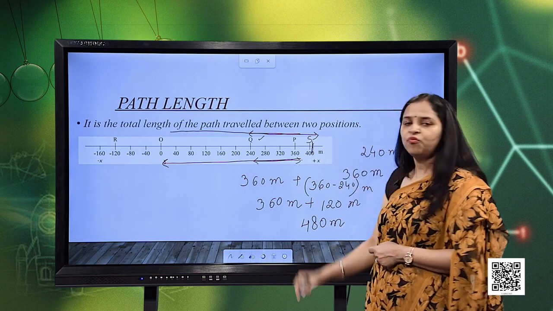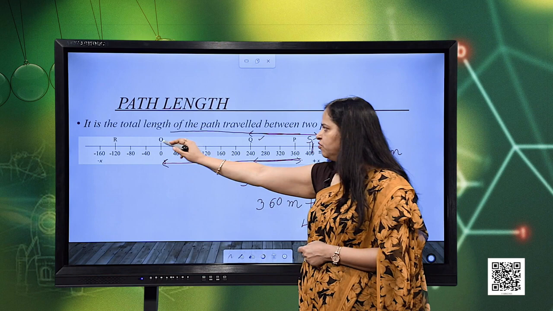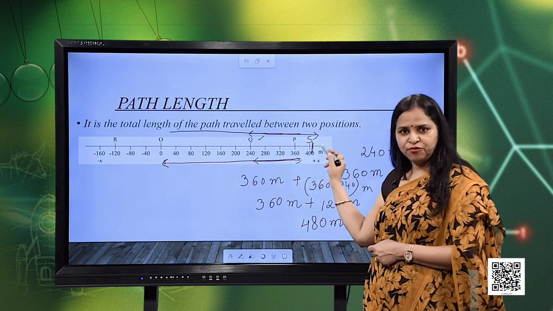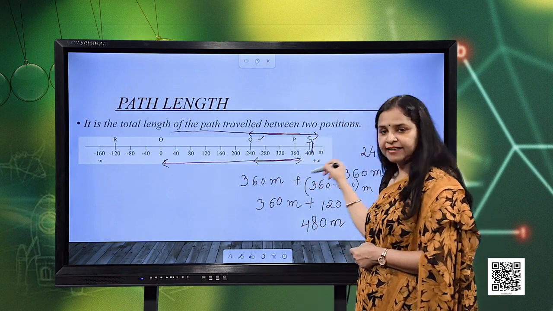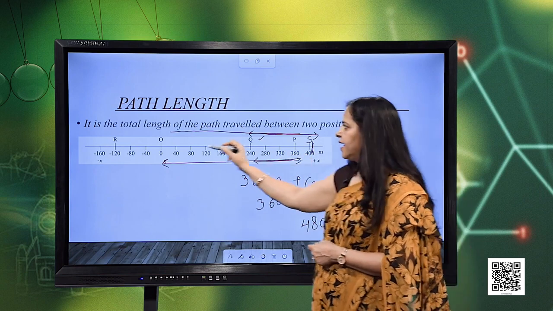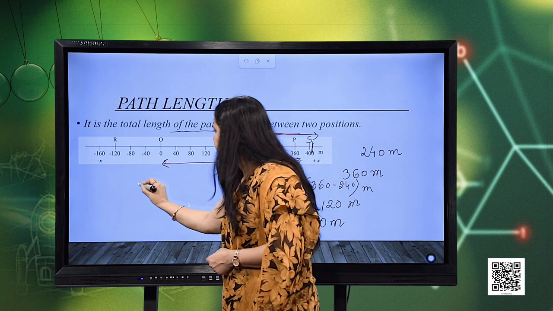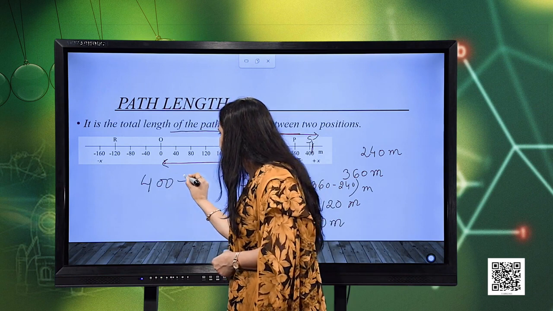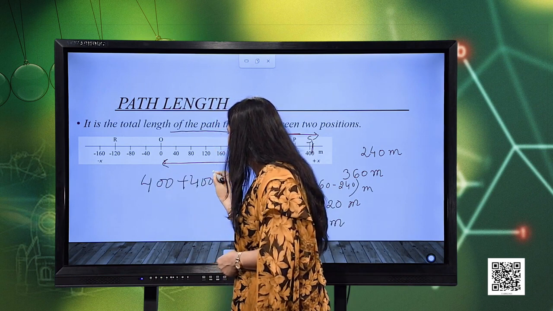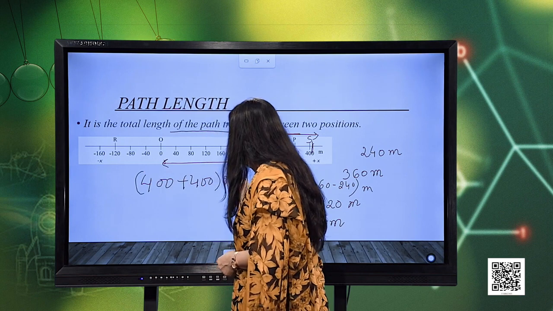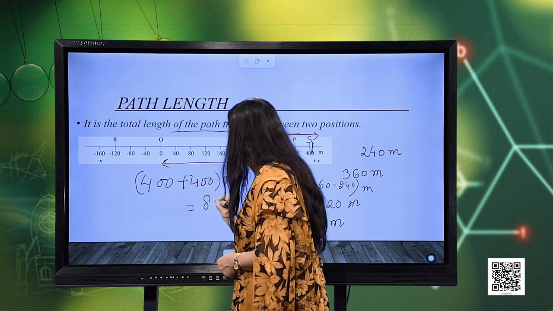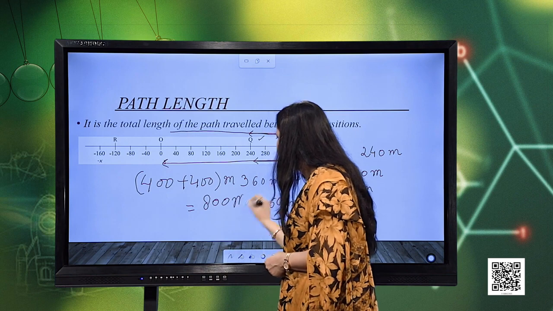S is at a distance of 400 meters. So, it moves from O to S, which is at 400 meters, again takes a turn and then reaches the origin again. So, what is the total length? It will be 400 plus 400 meters. So, finally, what is the total distance traveled? The total distance traveled will be equal to 800 meters.